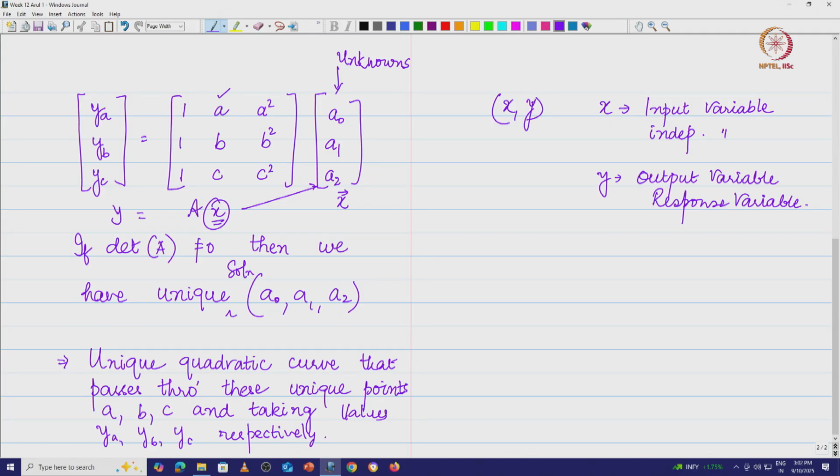Now the first simplest thing that I can look for as a relation between y and x is to figure out whether there exists some kind of a linear relationship or not. So suppose I take my x value to be fixed at some xi, then the corresponding y value will be yi. We want to check for different x, collect different y, then plot this and see if you can fit a straight line. The moment you see there is a linear relationship, all you need to do is find out the coefficients of that straight line.